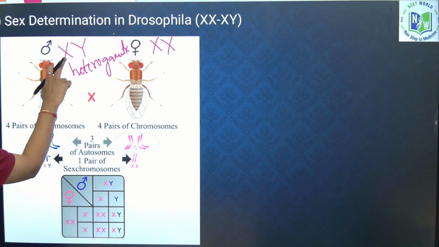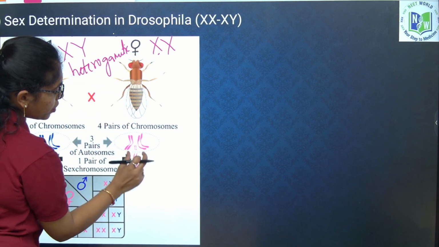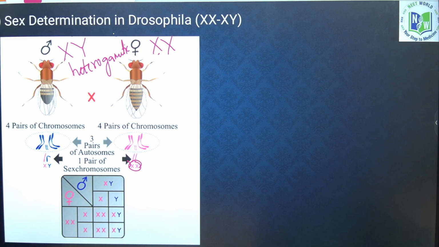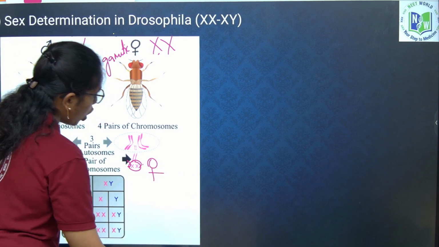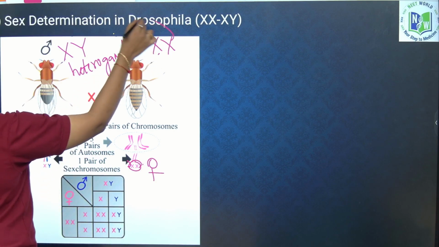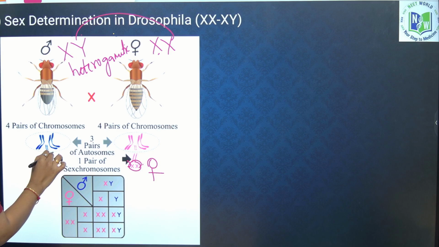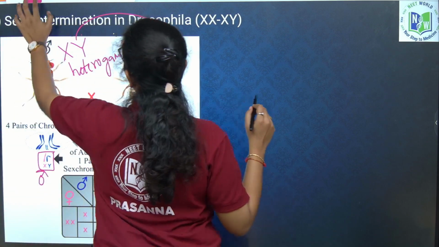If X is crossed with X, again it results in the homogametic set of chromosomes, which results in the female offspring. If X is crossed with Y, then it includes heterogametic, two different types of chromosomes, which gives you a male offspring.